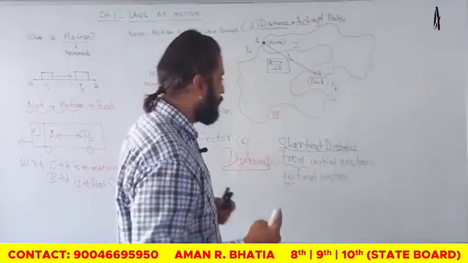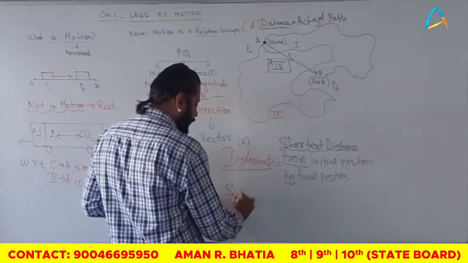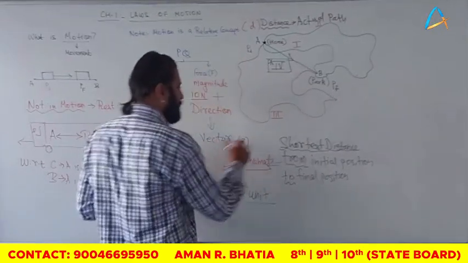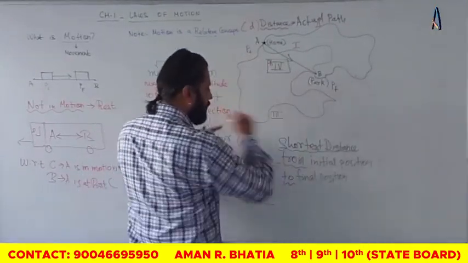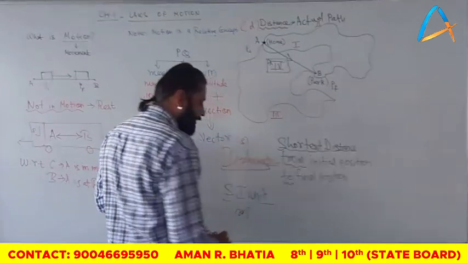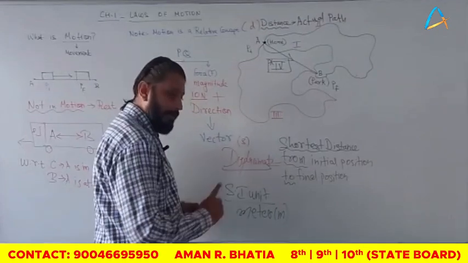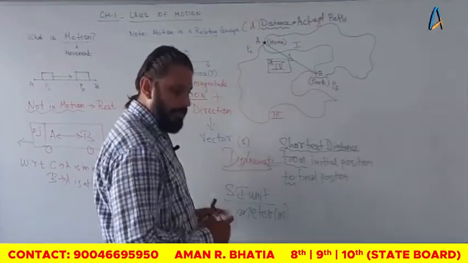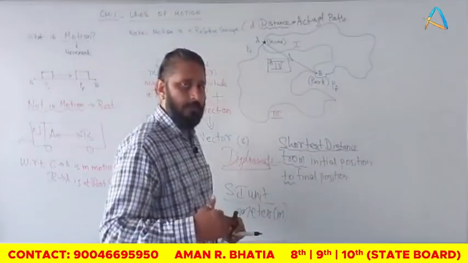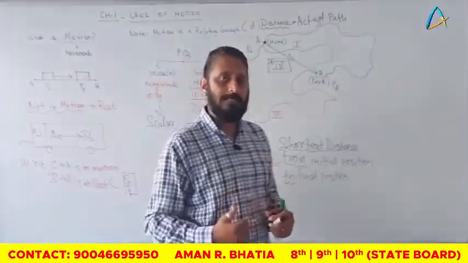All right. समझ में आई बात? अब दोनों का जो SI यूनिट होगा बेटा, वो तो सेम ही होगा, because ultimately displacement is also the shortest distance. The distance is measured in terms of length, right? So what is the SI unit? The SI unit is meter, which is given as small m in terms of unit. Also it can be given as kilometer, with a bigger scale like the commercial level. Then we will call it kilometer.